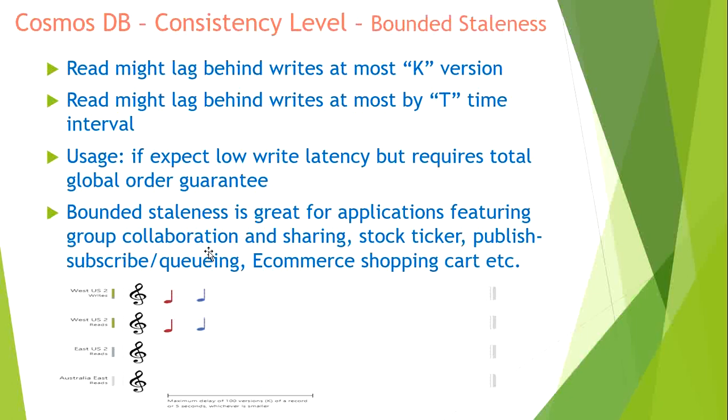The messages in which they are reaching the queuing system should be available in that format, or in that sequence only. It's not that there is a jumbling in the ordering. So if you want to maintain low write latency and also total global order, then you should go ahead with the bounded staleness option.